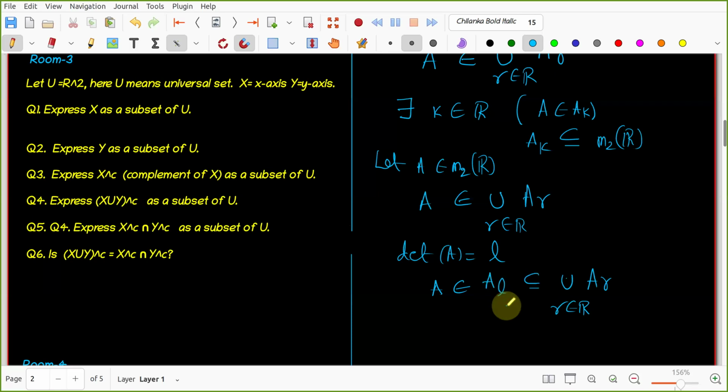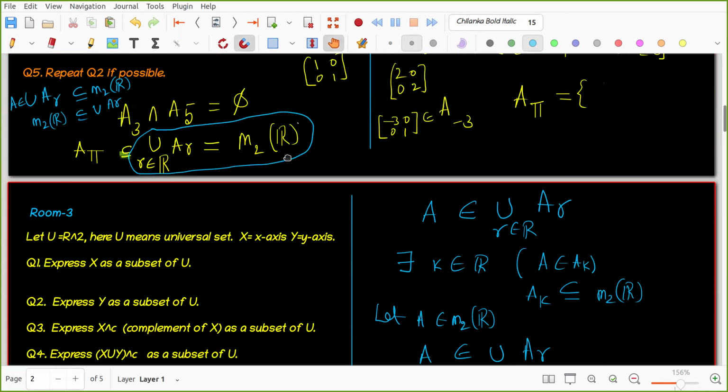AL is only the matrices whose determinant is L, but this is the union of all of them, so it belongs to that. You see, this one problem, how much is there? It is not that easy. So good. Please go through it once, and if you have any questions you can ask me. Let me repeat once.